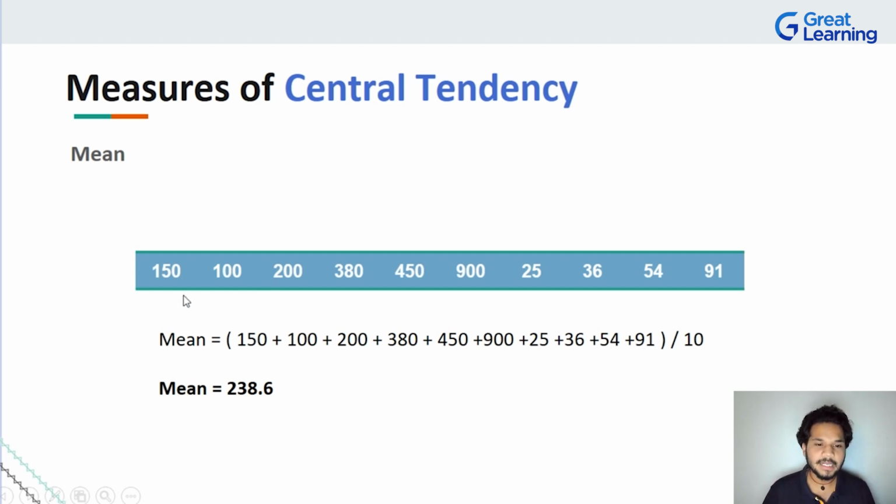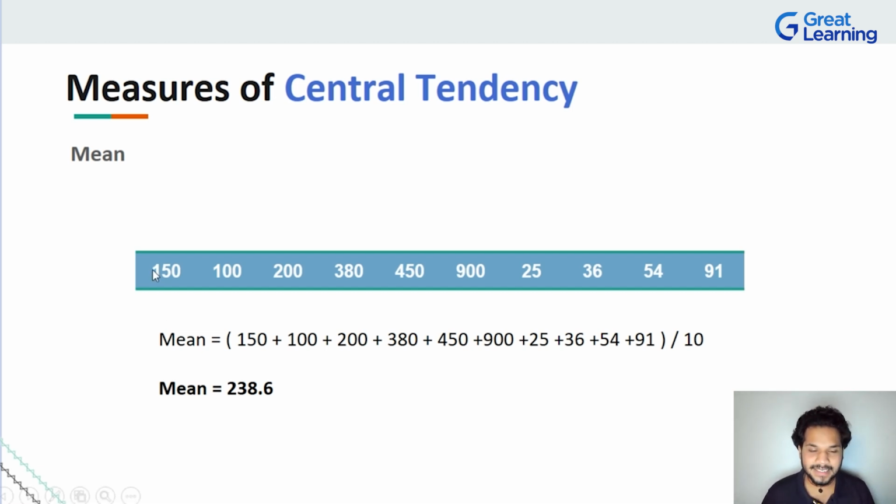Of course we can, because regardless of you adding it in any order, it's still going to give you the same result. So how do we find the mean? Take all the data elements and add each and every one of the entities that are present there. Once you want to add all of them, divide them by the total number of elements.